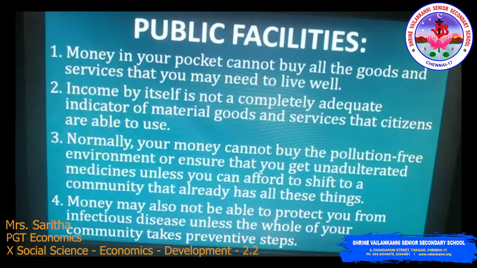Yes, at the last, money also is not able to protect you from infectious diseases unless the whole of your community can take preventive steps. So it's proved clearly that money alone cannot do anything. Yes, that's what I've just mentioned to you. Even a pollution-free environment, unadulterated medicines, and infection-free diseases are not possible unless the whole community takes the preventive steps.